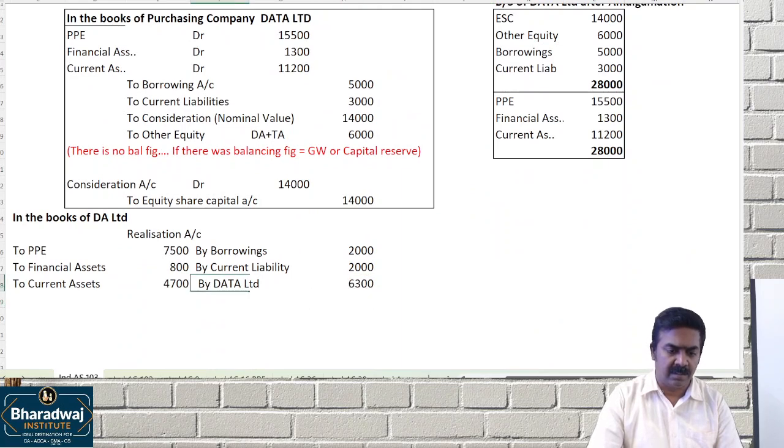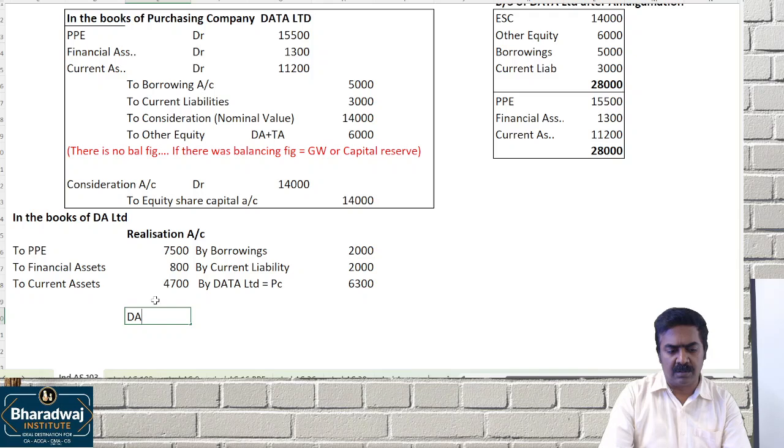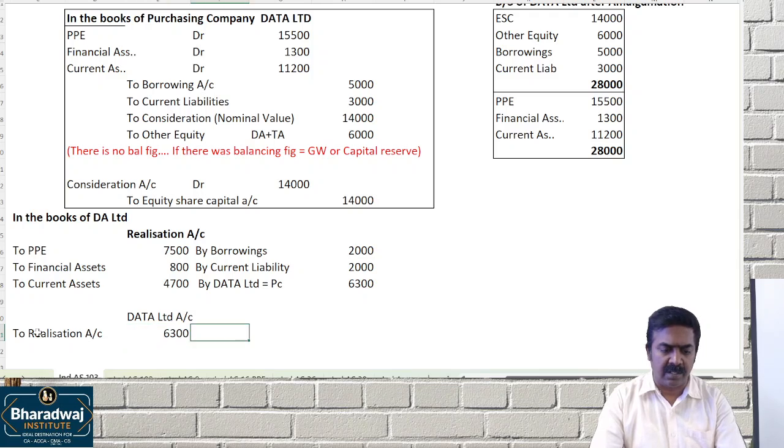This is the purchase consideration. Then we prepare the Data Limited account, to realization. How much do we get? 6,300 in the form of shares in which company? Data Limited. We are getting 6,300.